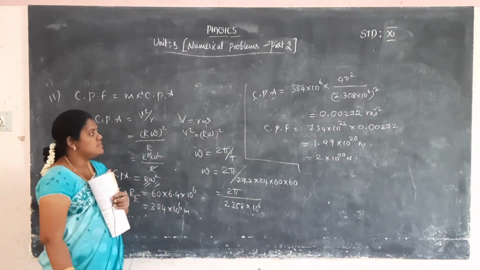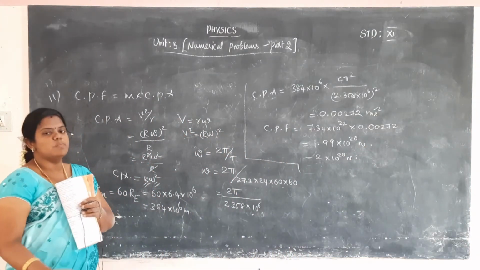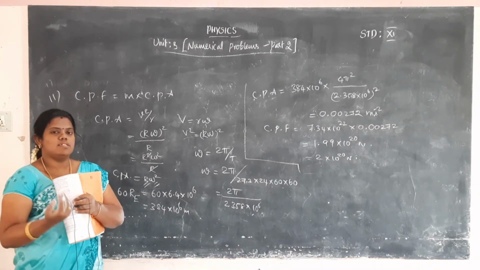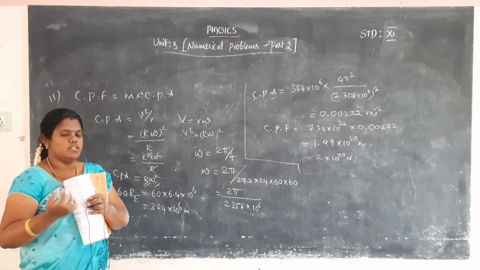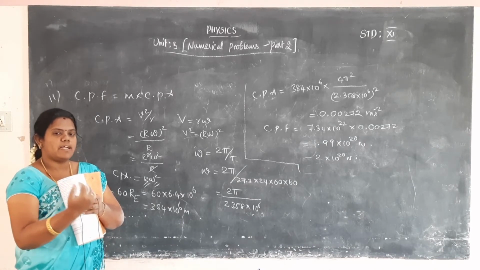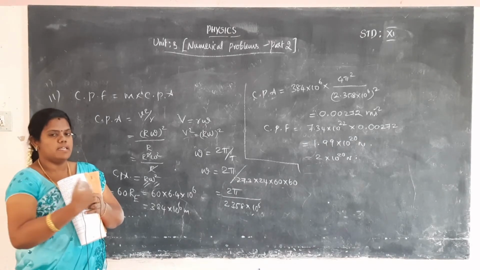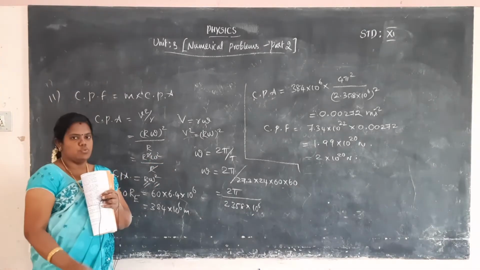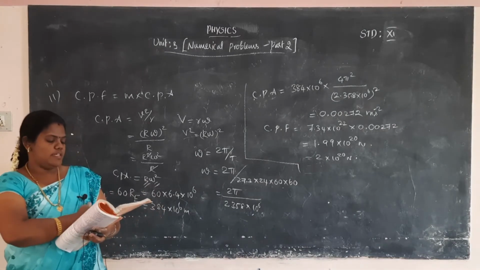It will be acting through an invisible string to the earth while the moon is revolving. We imagine an invisible string between the moon and the earth. The centripetal force acts on the moon toward the earth through the invisible string. So the centripetal force is equal to 2 into 10 power 20 Newton. Clear? This is the 11th problem.